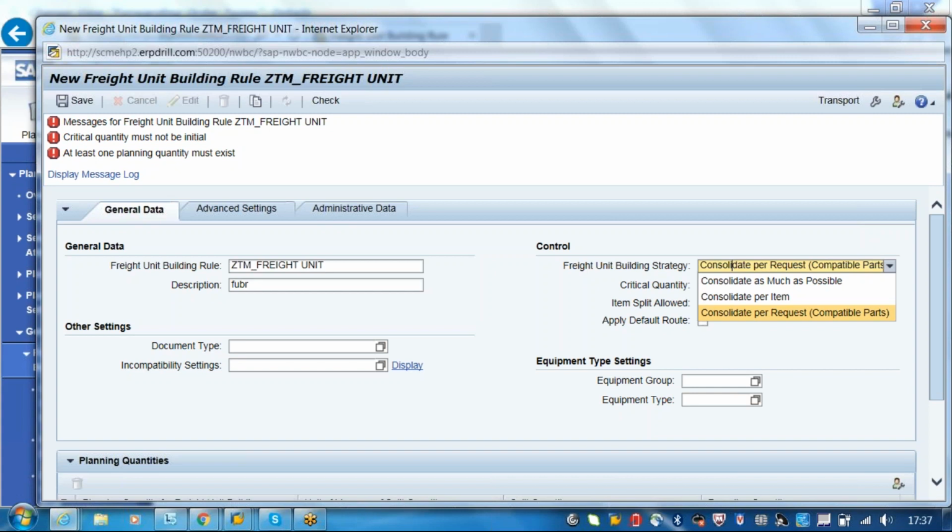But transportation management has evolved on the principle that if the source and destination are the same, even though the material composition is different, you first look for a better transportation plan. However many forwarding orders you have, you have to see whether all of them can be consolidated into one freight unit or not.